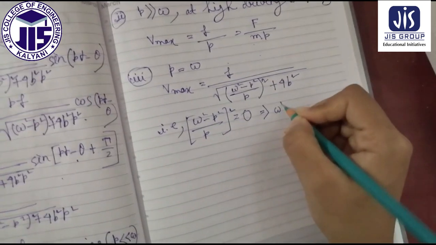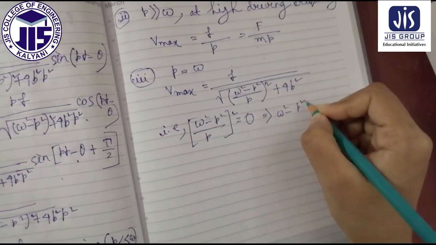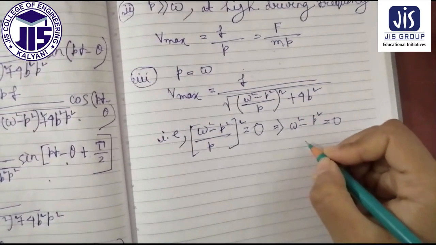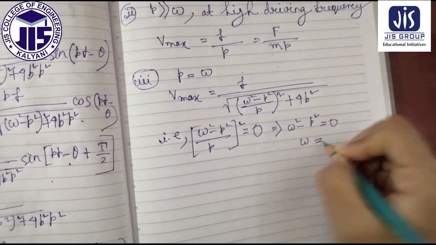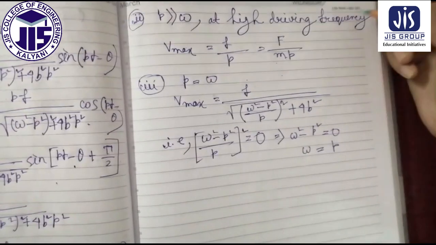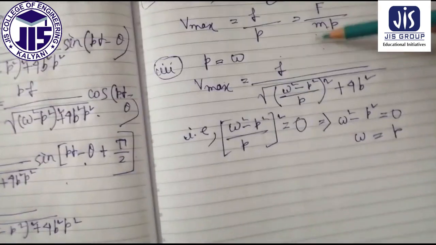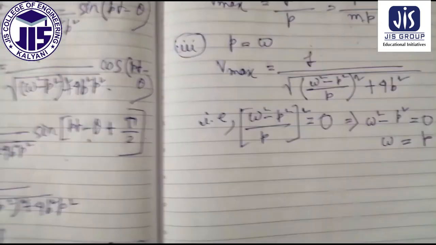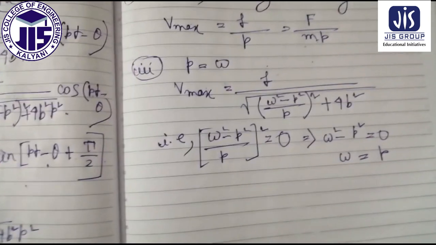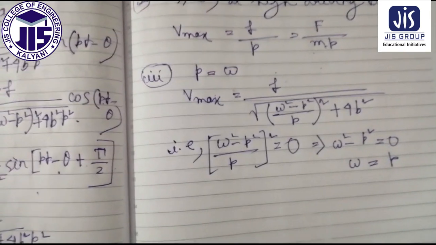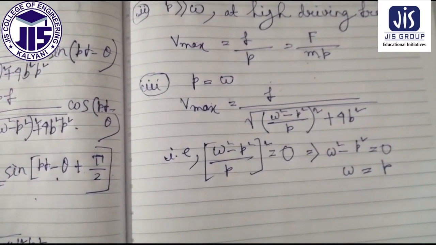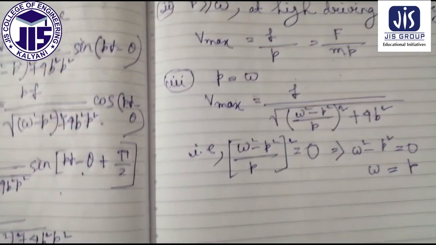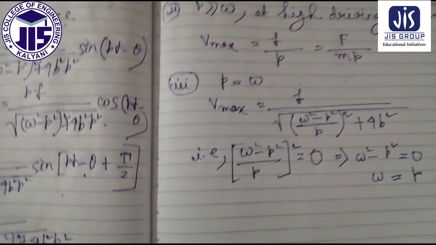Finally omega square minus P square equals 0, so therefore omega will be equal to P. From this expression we can say that the amplitude is maximum when the frequency is equal to the natural frequency of the oscillator, which is nothing but the resonance.